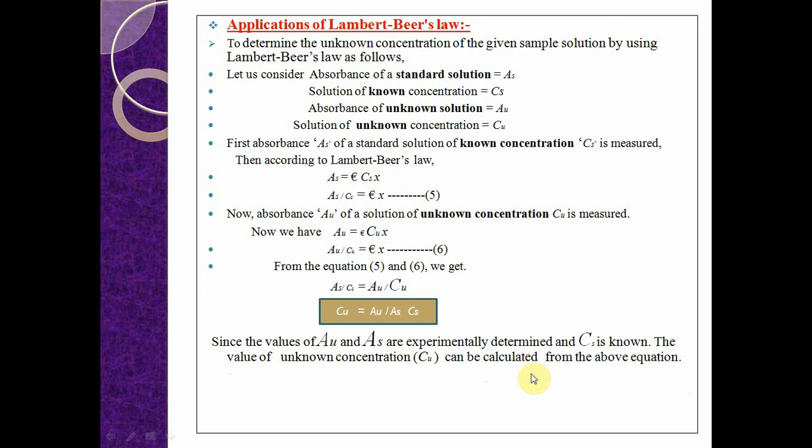So it is easy to find the unknown concentration of the given sample solution by using Lambert-Beer's law, with this equation: Cu is equal to Au by As into Cs.